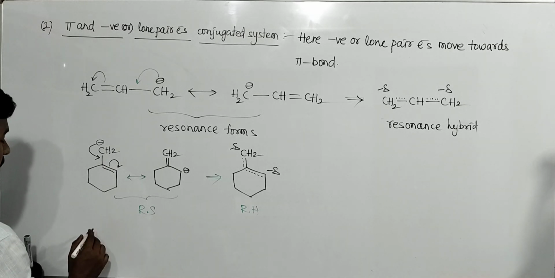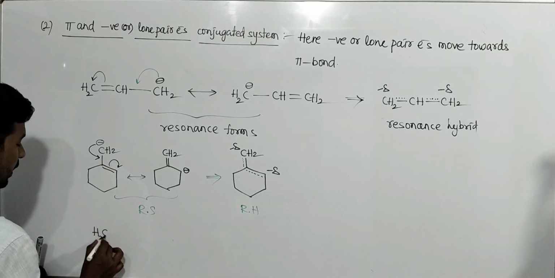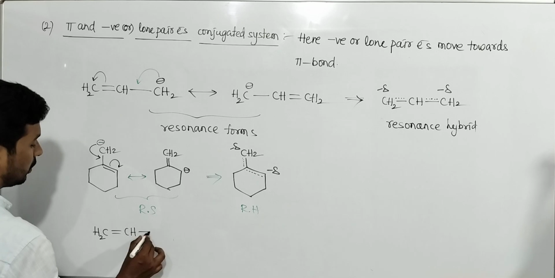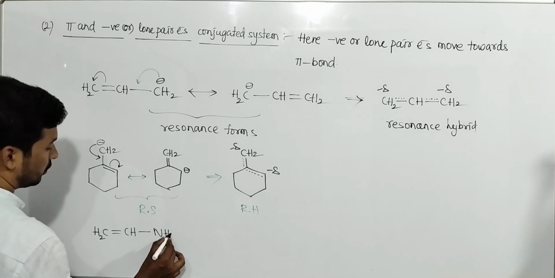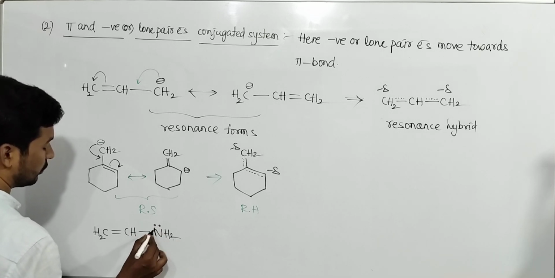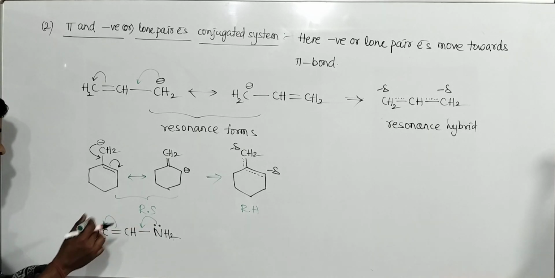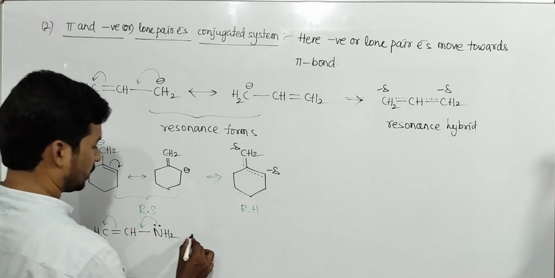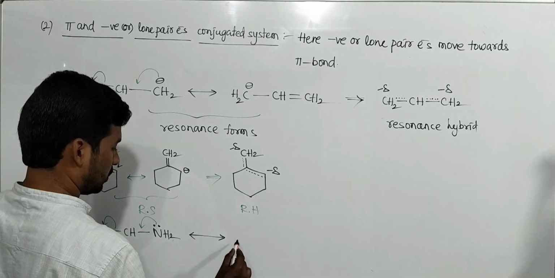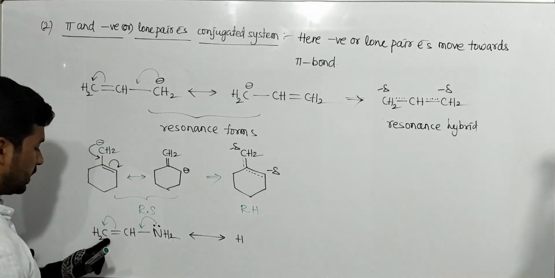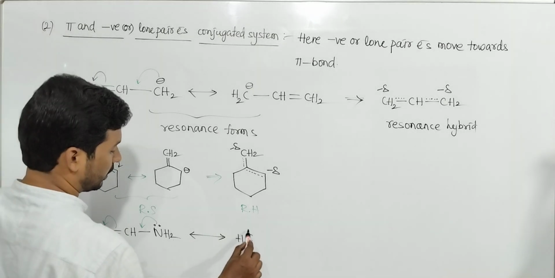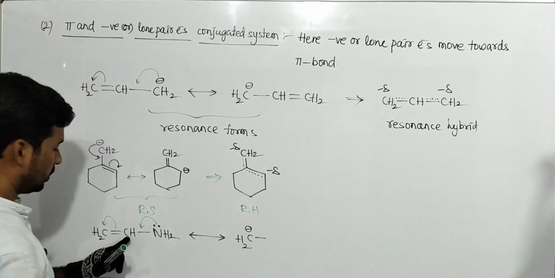Next, taking this one, pi bond CH and lone pair. I just want to show how the lone pair moves towards the pi bond; this comes here. If you write this one, this carbon gets 2 electrons, so that becomes negative.